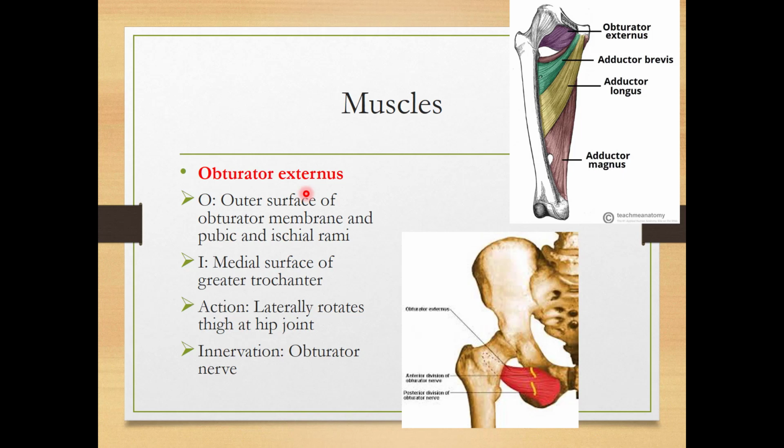Now the obturator externus muscle, it originates from the outer surface of the obturator membrane and the pubis and the ischial ramus. It is inserted over the medial surface of the greater trochanter. See here in this diagram, this is greater trochanter, but its medial surface will be medially. So this muscle, obturator externus, is attached to the medial part of the greater trochanter of the femur. It laterally rotates the thigh at the hip joint. Innervation is again obturator nerve.